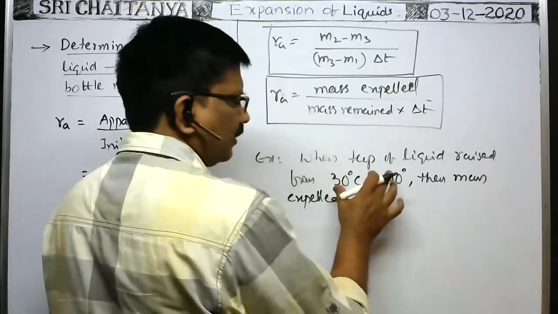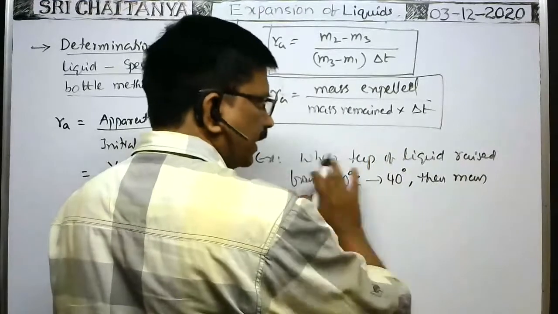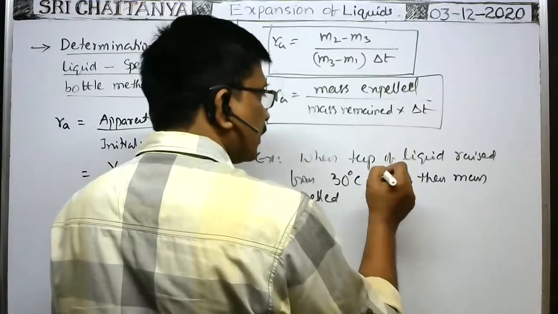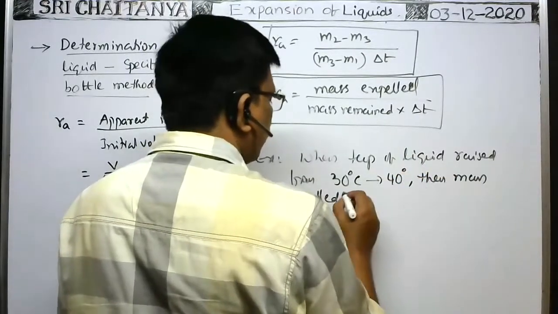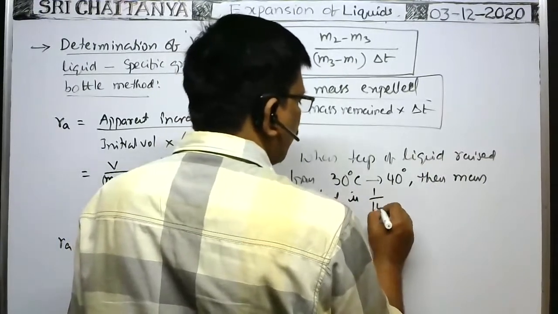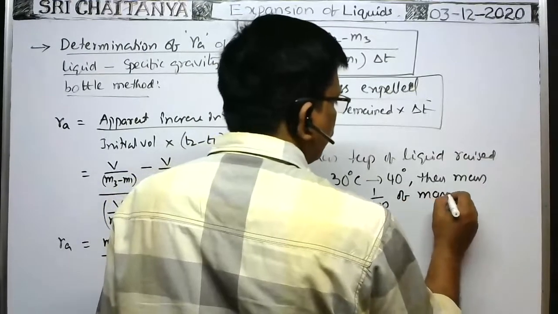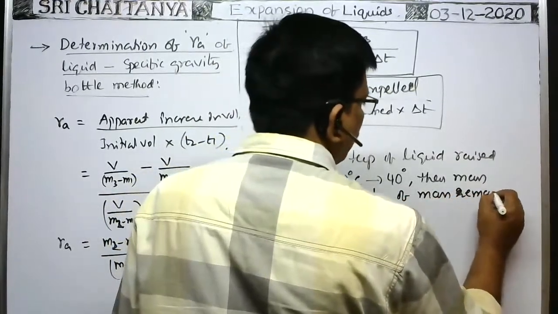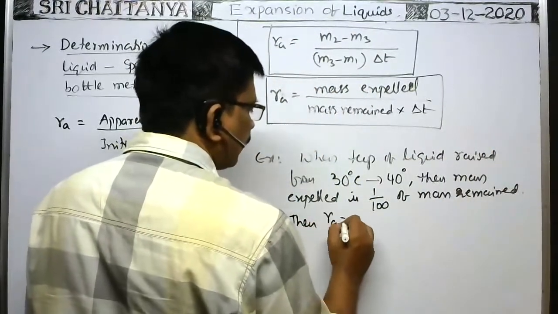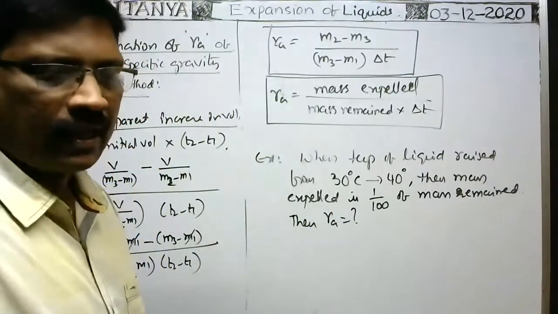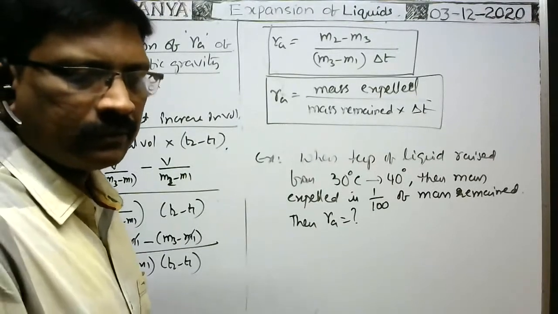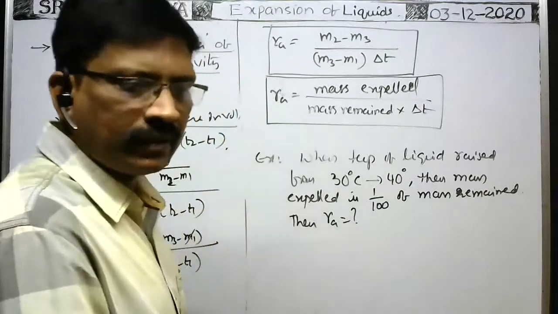Of course, data is not the same. Different data is given, but like this only it is given. When temperature of liquid rises from 30 degrees centigrade to 40 degrees centigrade in the specific gravity bottle, then mass expelled is 1/100th of mass remained. Then coefficient of apparent expansion of the liquid is what? That is the question they asked. Yeah, 10 power minus 3.